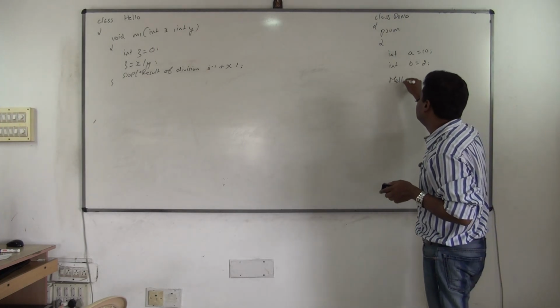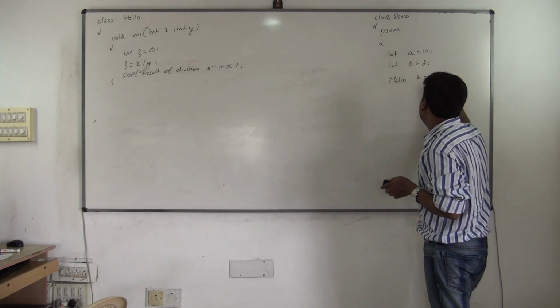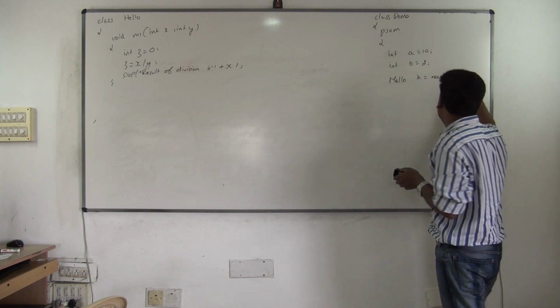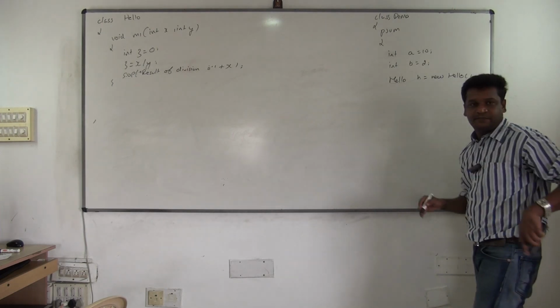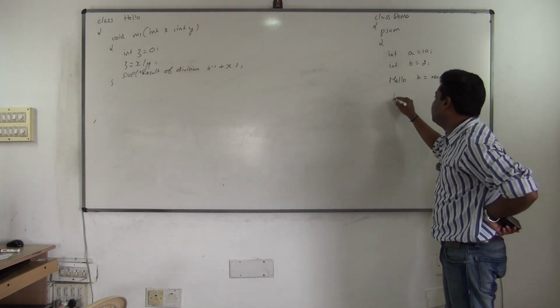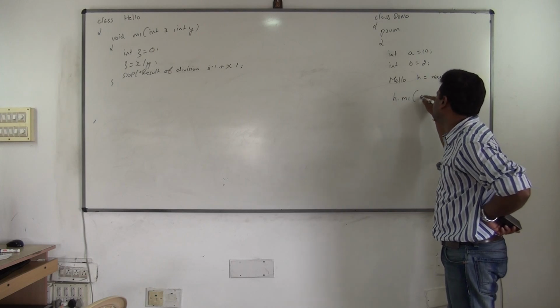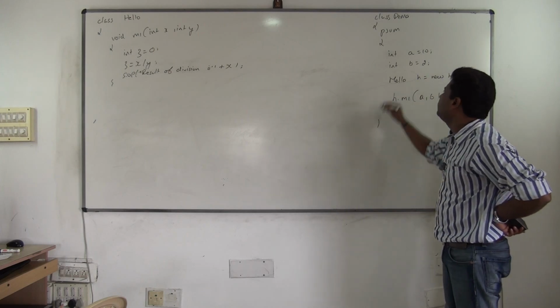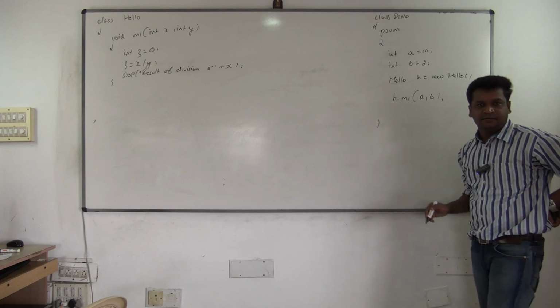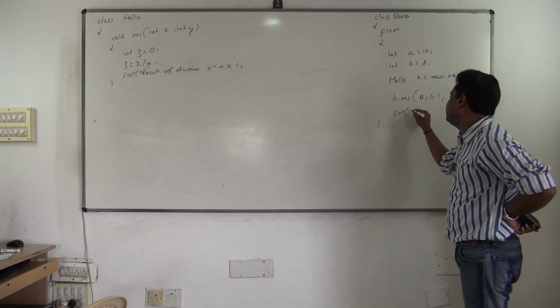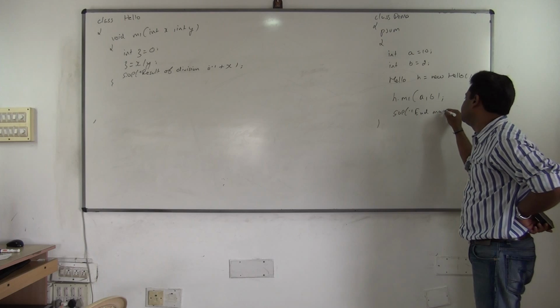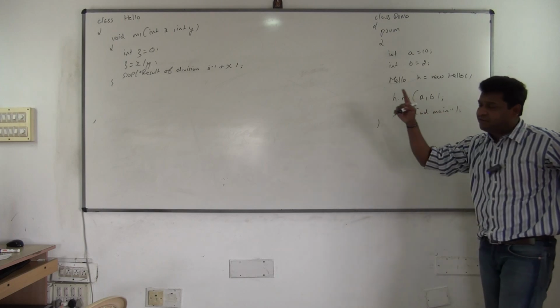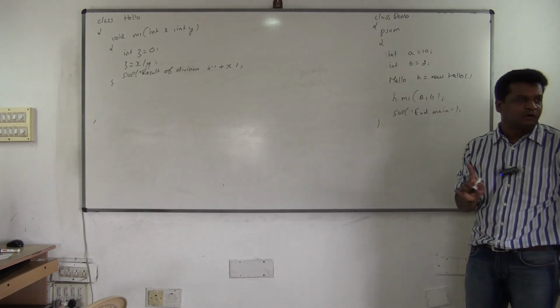So what will I do? Hello h = new Hello. Now see, I'll call h.m1 and send the values a and b. SOP you write begin main, end main. Carefully observe what happens. If values are correct, everything will execute perfectly. There is no problem here.